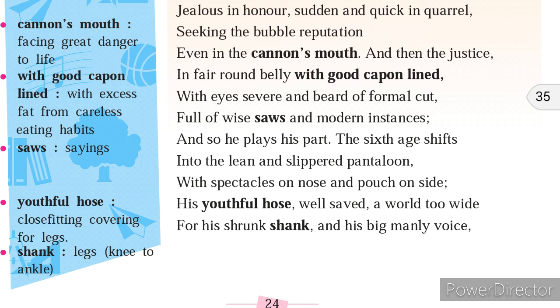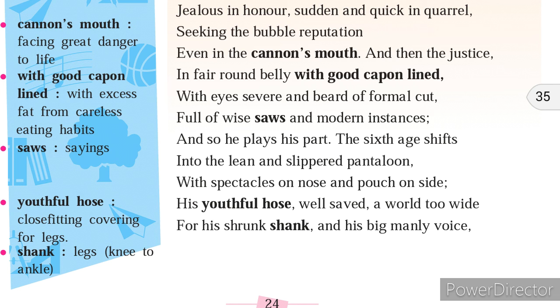And then the justice, in fair round belly with good capon lined, with eyes severe and beard of formal cut, full of wise saws and modern instances, and so he plays his part. The fifth stage is all about the adult man, wherein he is playing the role of justice, because he is full of wise sayings, and he is stern, and he is firm in his justice, because he has many modern examples to prove his facts. So that is what the fifth stage of human life is.